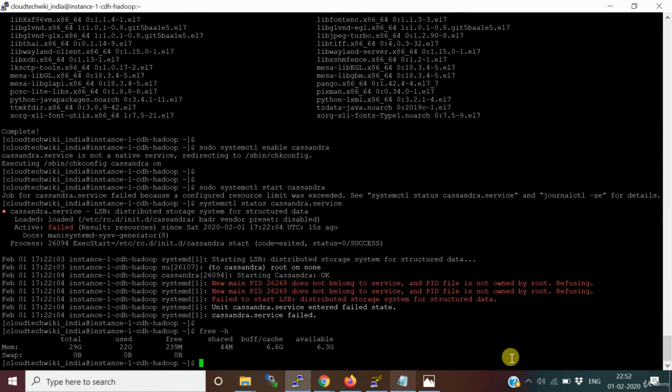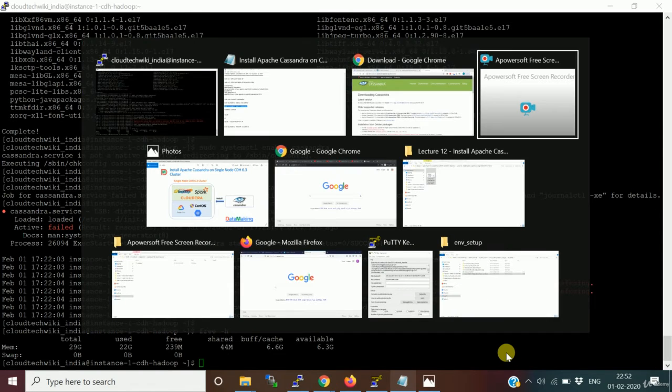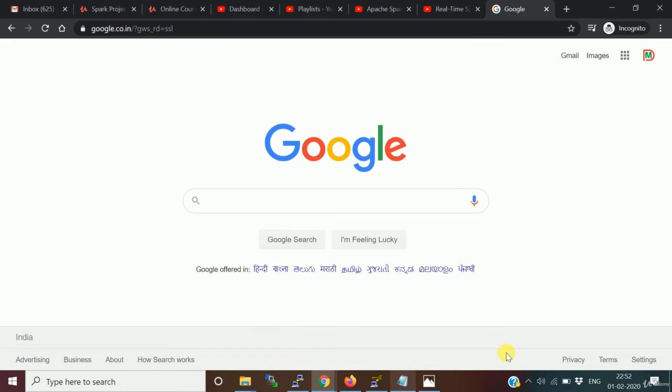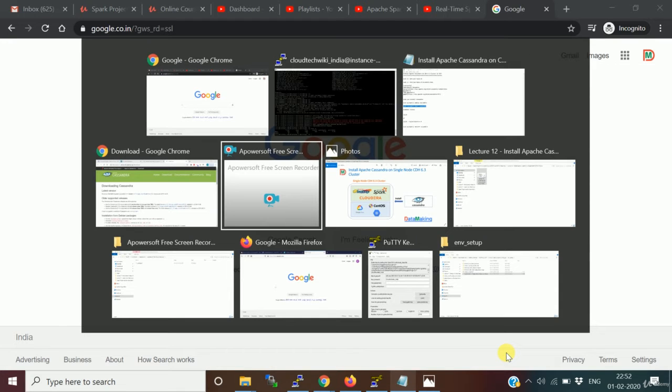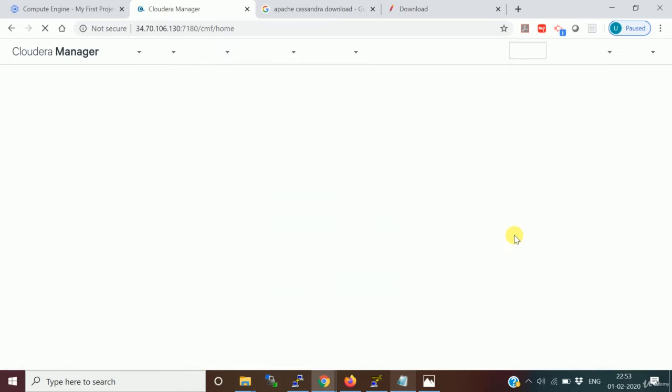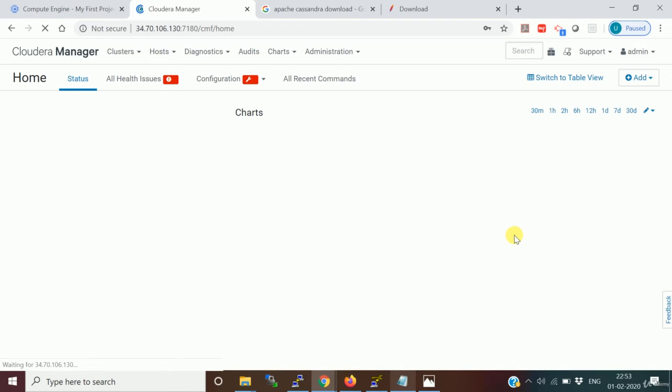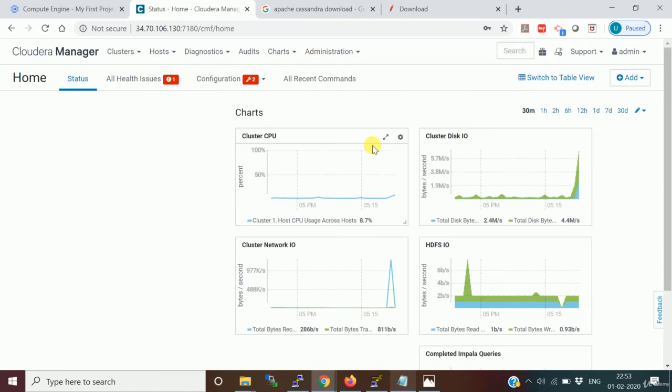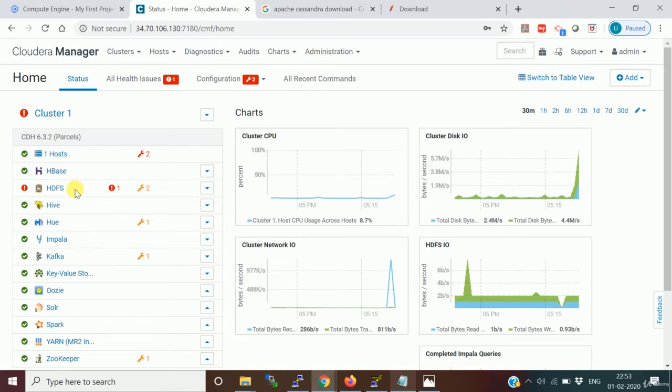We'll go to Cloudera Manager and stop some of the services. Let's log into this admin console, because the memory utilization is high. So I'll stop some of the services.